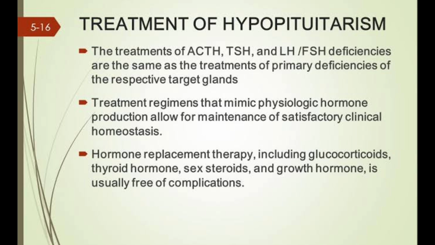The treatment is basically to give hormone replacement therapy. First of all, we give cortisol because this is the vital hormone. It should be replaced first. Then secondly, thyroid hormone, then FSH and LH, and finally growth hormone. But the definitive treatment is surgery of the tumor, which can be followed by radiotherapy.